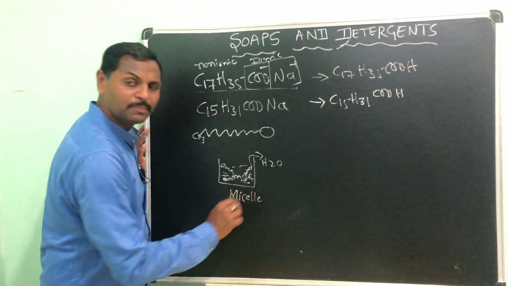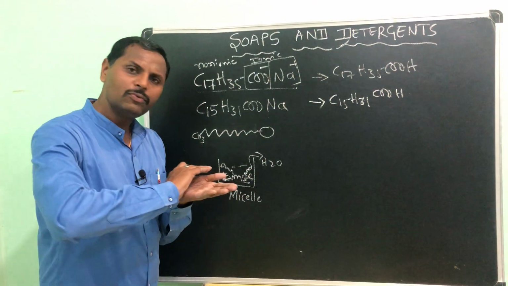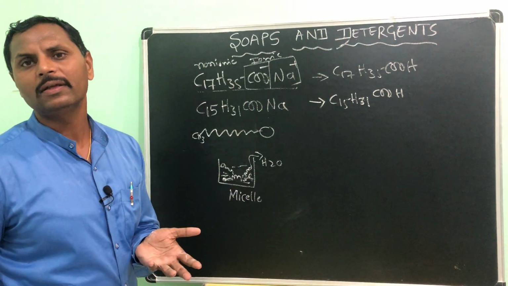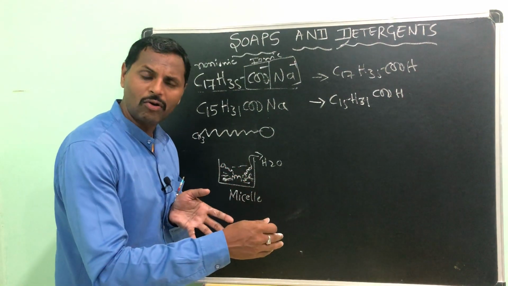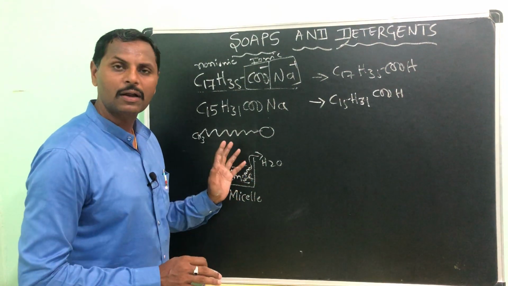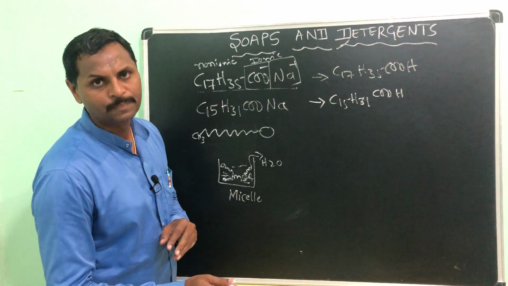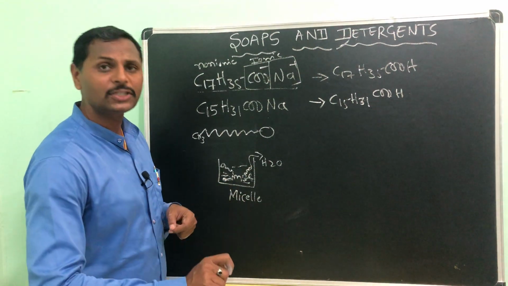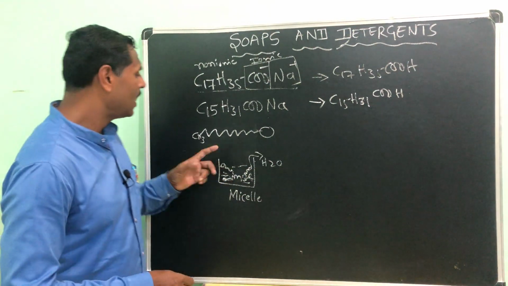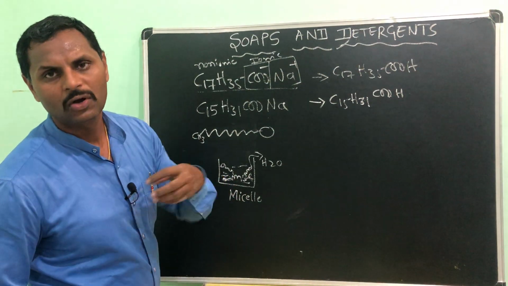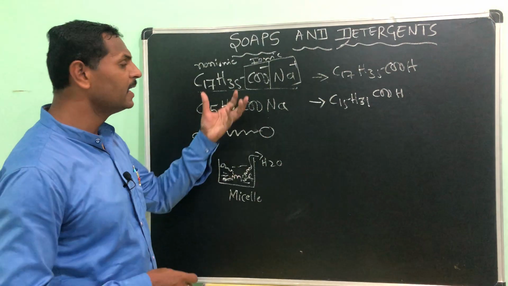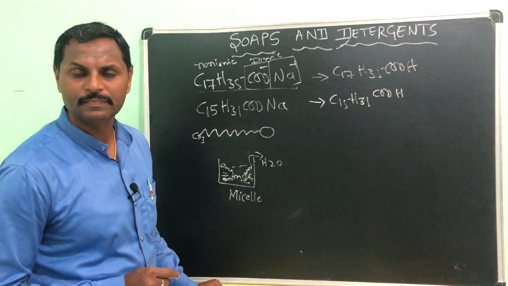So it forms the micelle, and when you throw out the water from your body while taking a bath or while washing the cloth, water will move out. Along with that, the head part of the soap will also move out, the tail attached to it will also come out, and the dirt attached to it will also come out. Like this, it does the cleansing action. Understood?